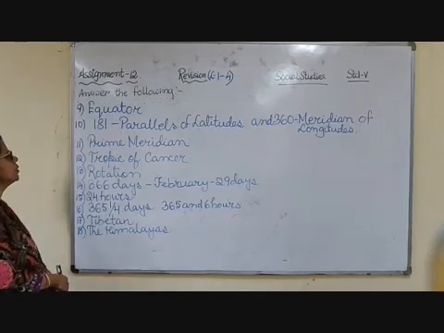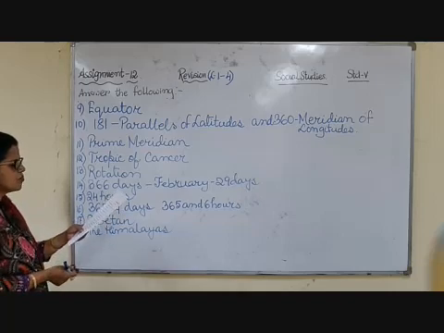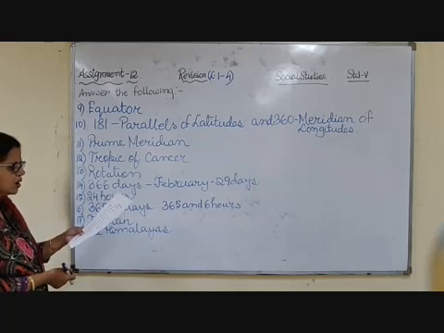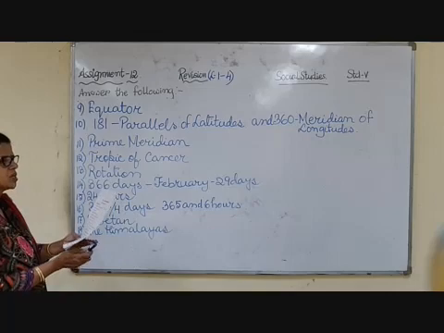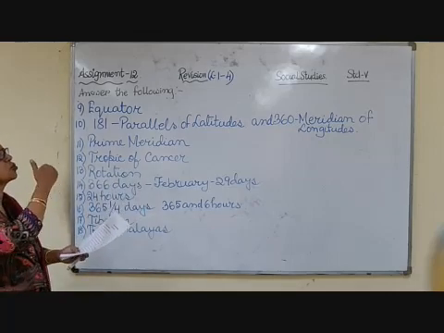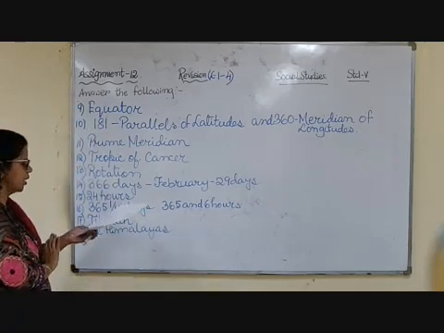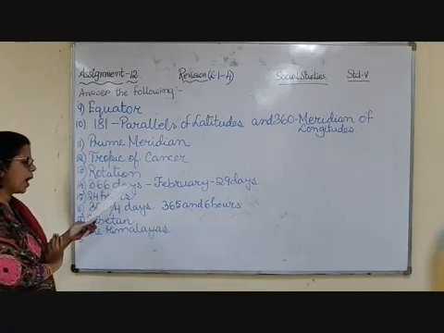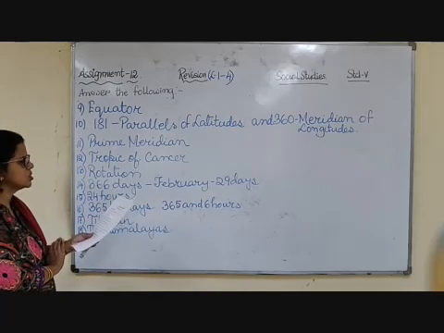Now children, coming to the next question, that is question number 9. Which is the longest parallel line that divides the earth into 2 equal halves? That is the equator. Equator is the longest parallel line, and it divides the earth into 2 parts, that is northern hemisphere and the southern hemisphere.